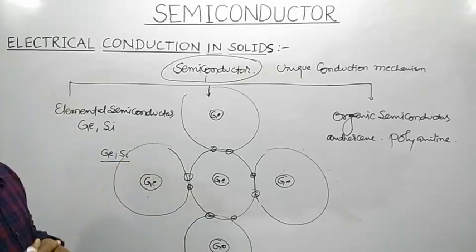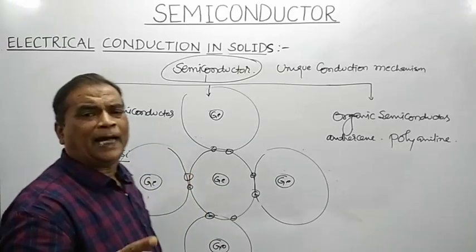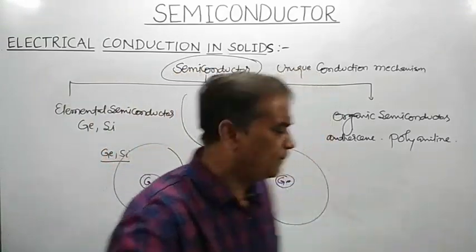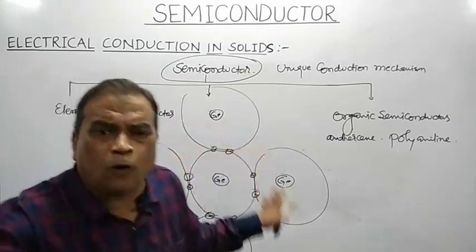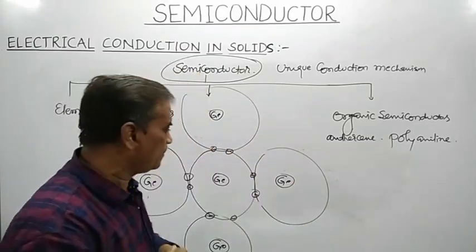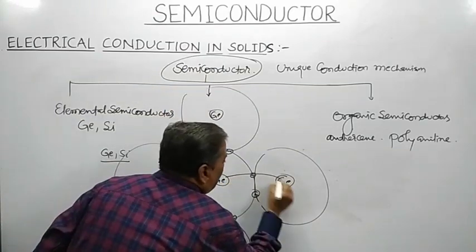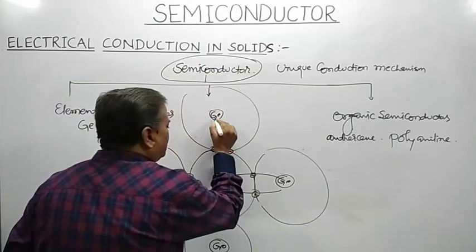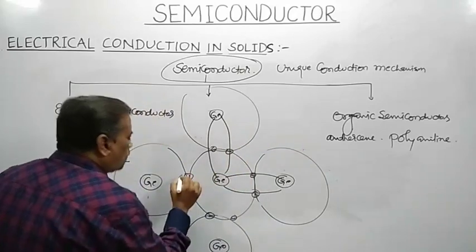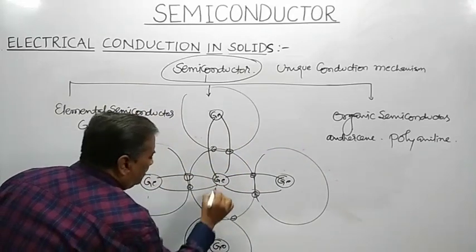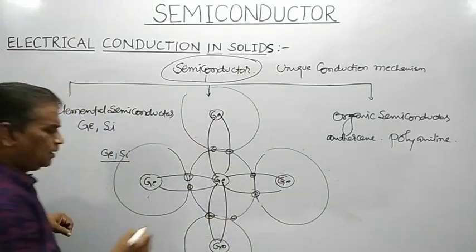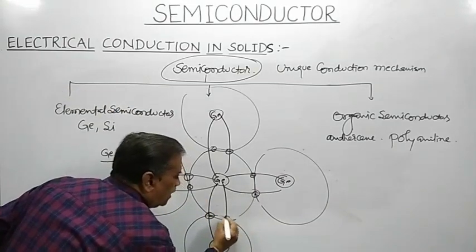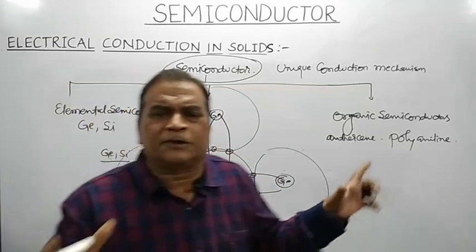So in a germanium crystal, every germanium atom becomes stable by sharing 1 electron each from 4 of its neighboring germanium atoms, by forming strong covalent bonds.